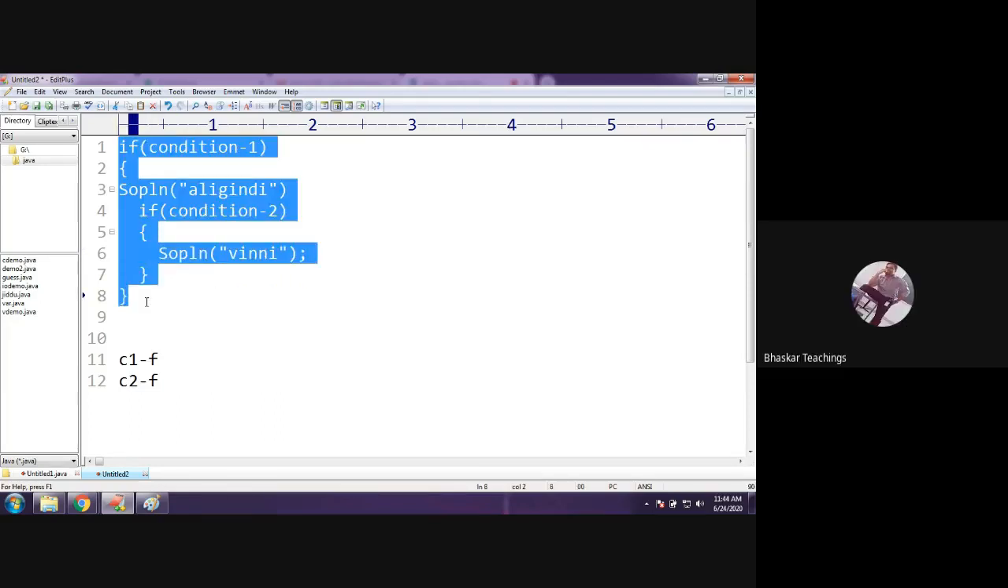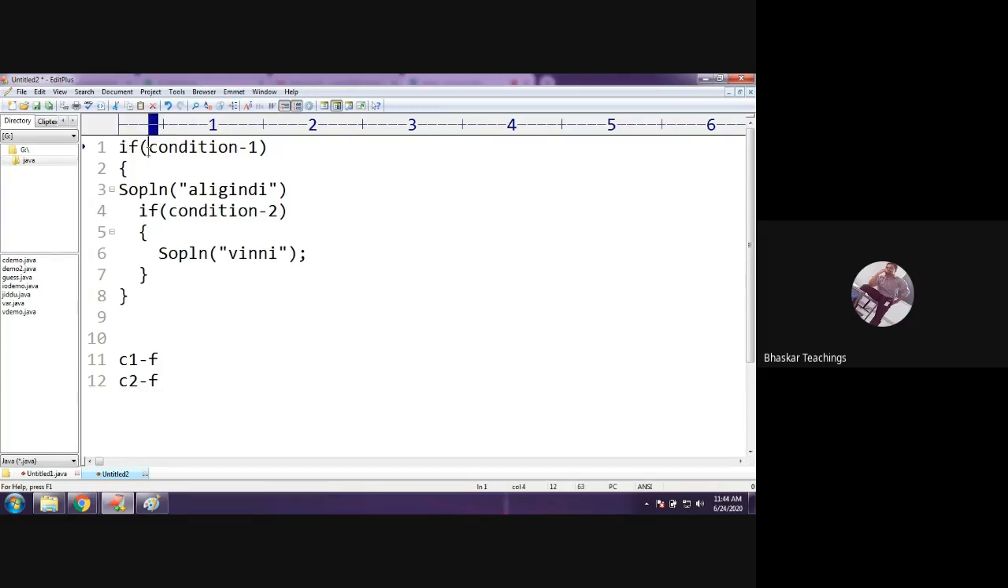Listen, follow this syntax. Here I have the outer if with condition 1. Inside that I have a printing statement. Now inside the if statement, I have one more if statement with condition 2, and inside that one more printing statement. If condition 1 is false and condition 2 is also false, what would be the output? Nothing, sir. Yes, because when condition 1 itself is false, the control will never go into this body.